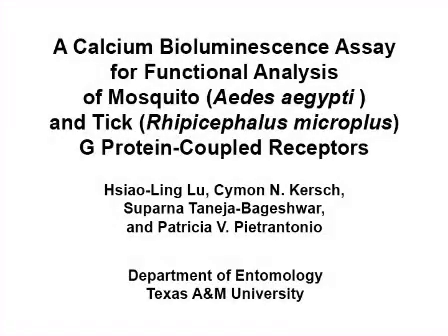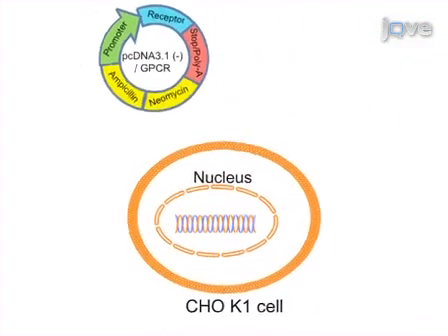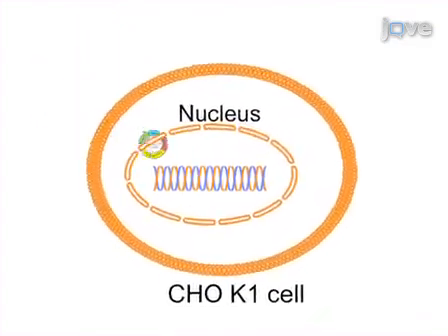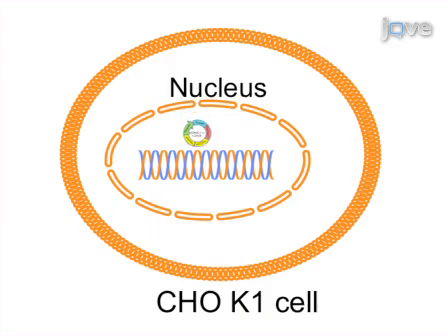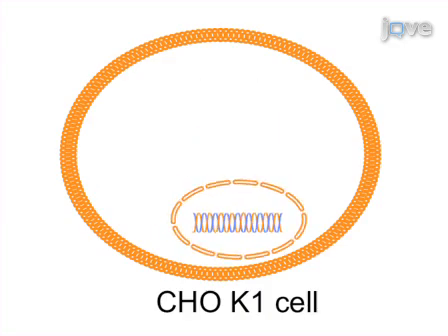The overall goal of the following experiment is to analyze the structure-activity relationships of synthesized arthropod neuropeptides on their cognate GPCRs. This is achieved by transfection of Chinese hamster ovary K1 empty cells with the desired GPCR expression vector to obtain stably transformed cell lines derived from a single cell.